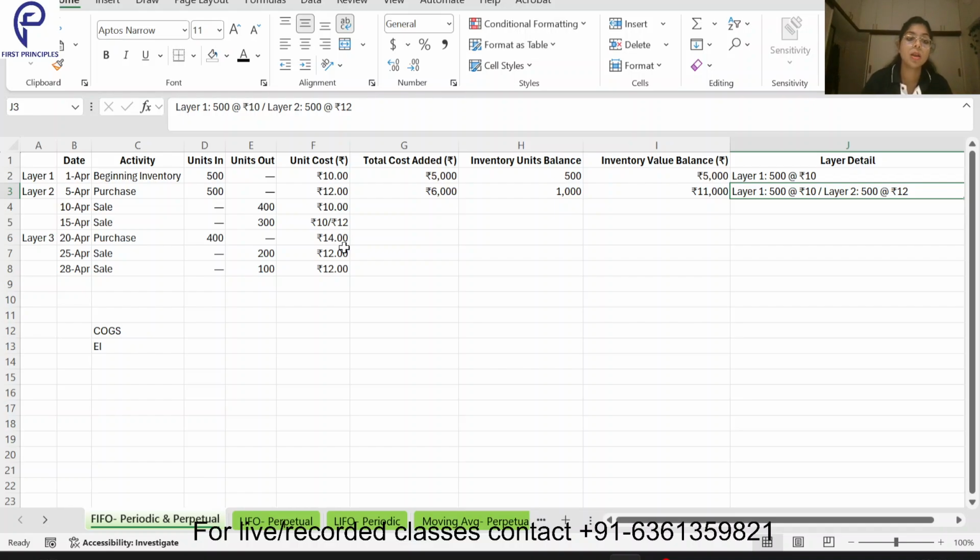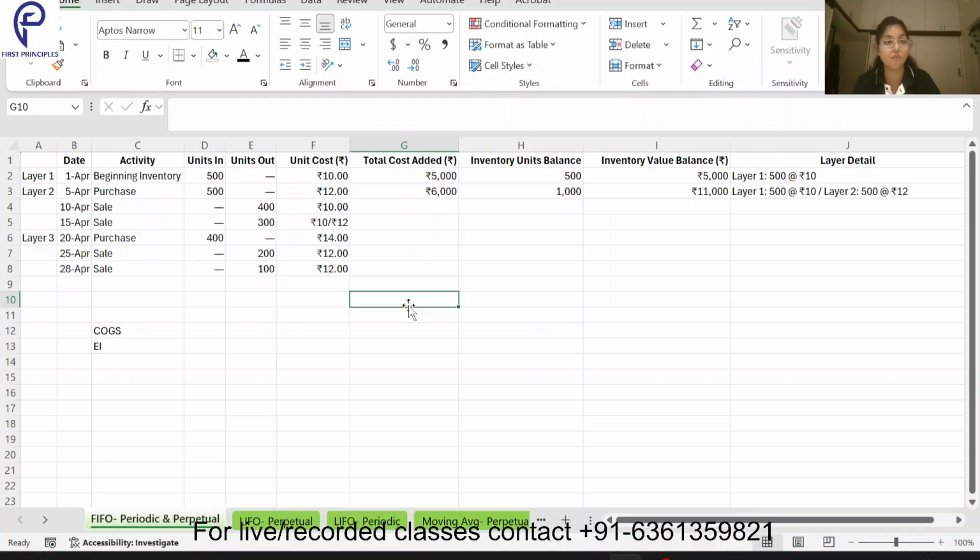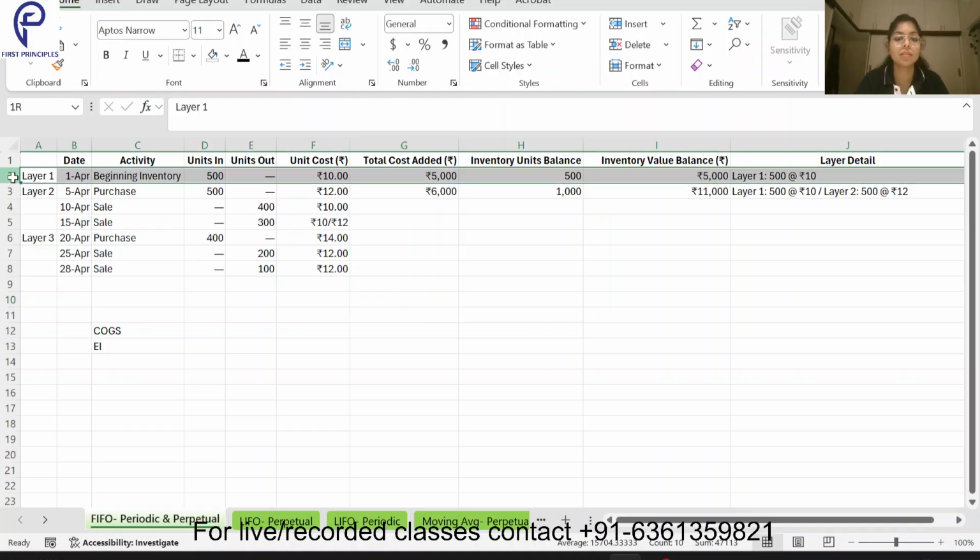Now coming to the sale, when we are selling it off, since this is the case of FIFO, first in first out, even if it is the periodic method, in case of periodic method, if you're standing on 30th April and you have to record the sales for 10th April, you will sell this 1st April one first. You will sell this layer 1 first.